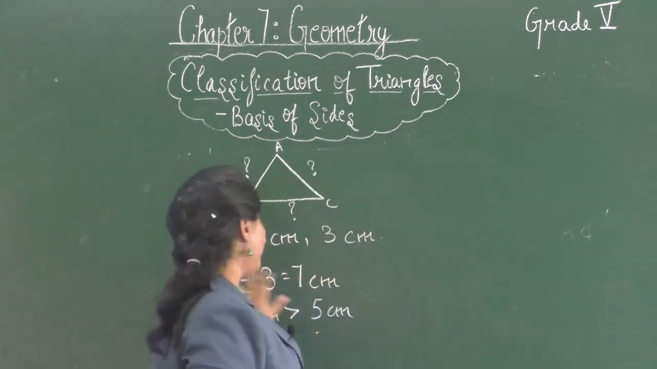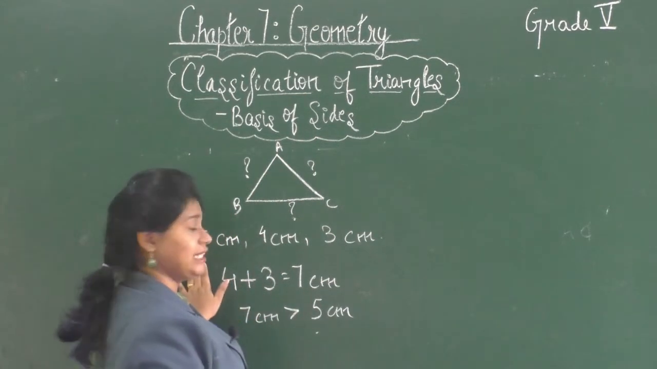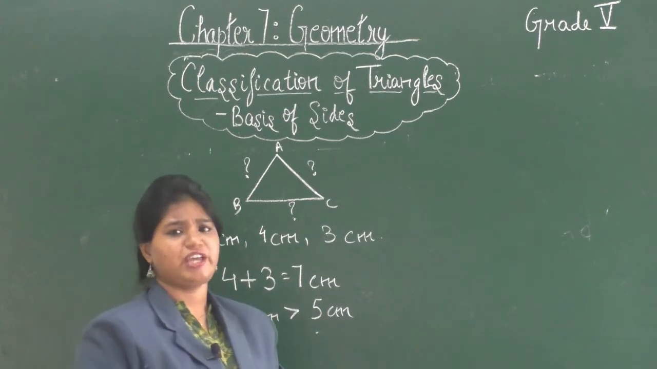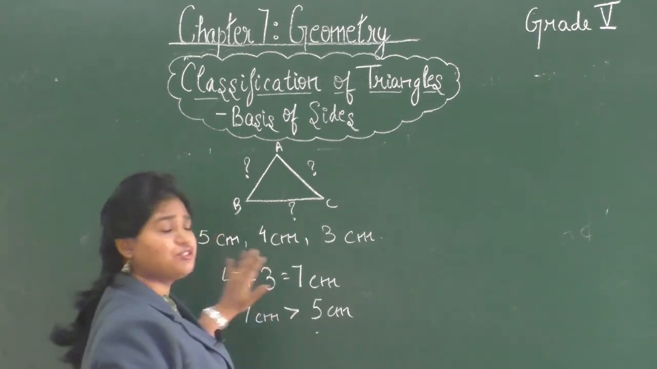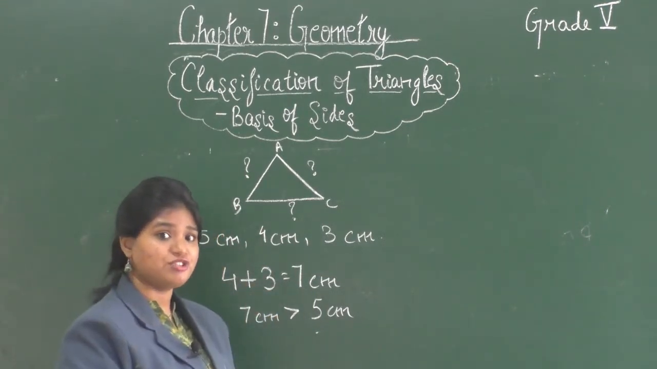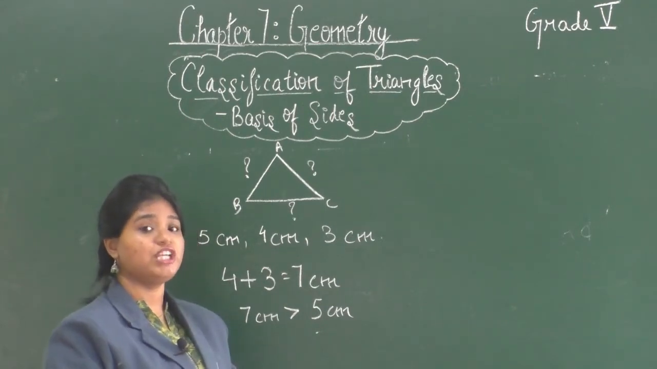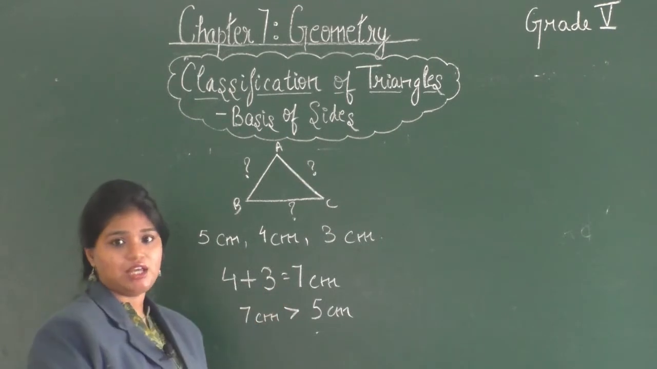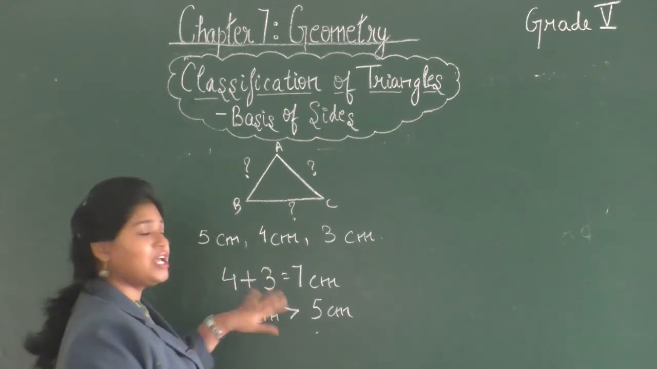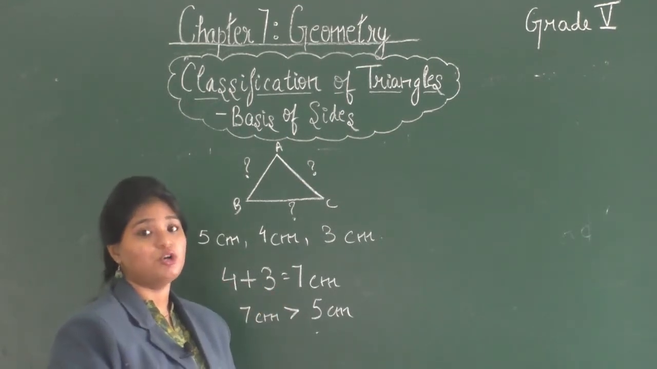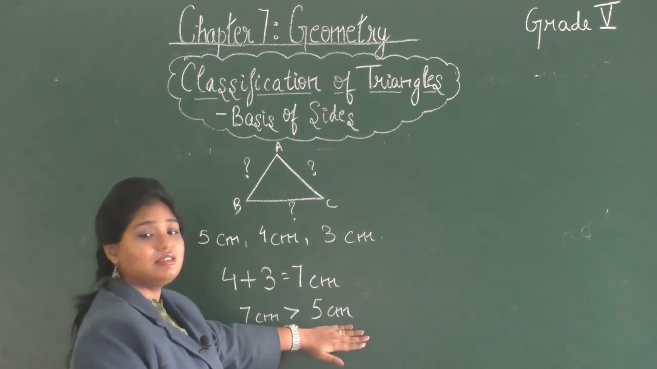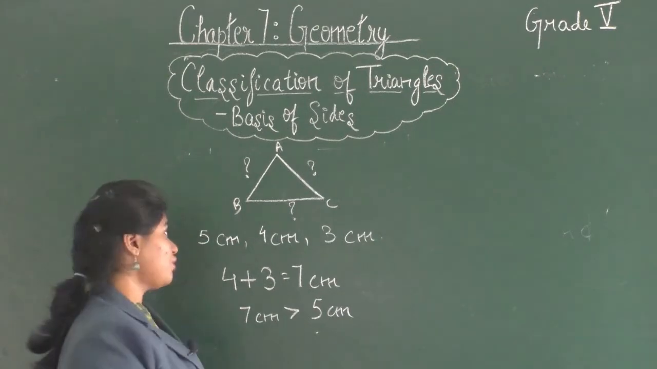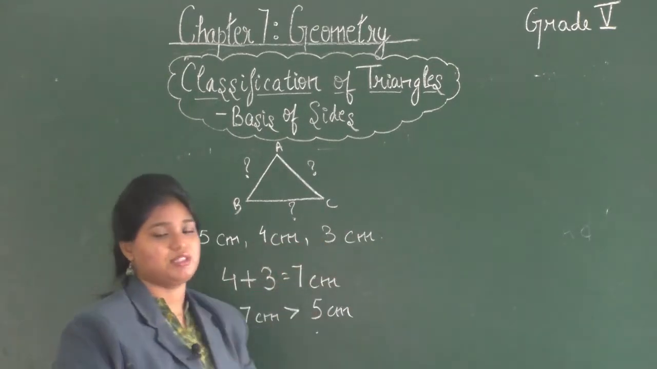So here we have 3 measurements: 5 cm, 4 cm and 3 cm. Now let's check, can we form a triangle from these 3 measurements? As mentioned earlier, we have to take the sum of the 2 smaller sides. So here we have 4 and 3. We'll add them. Sum of 4 and 3 is 7 cm, which is greater than the third side, that is 5 cm. So we can form a triangle out of these 3 measurements.